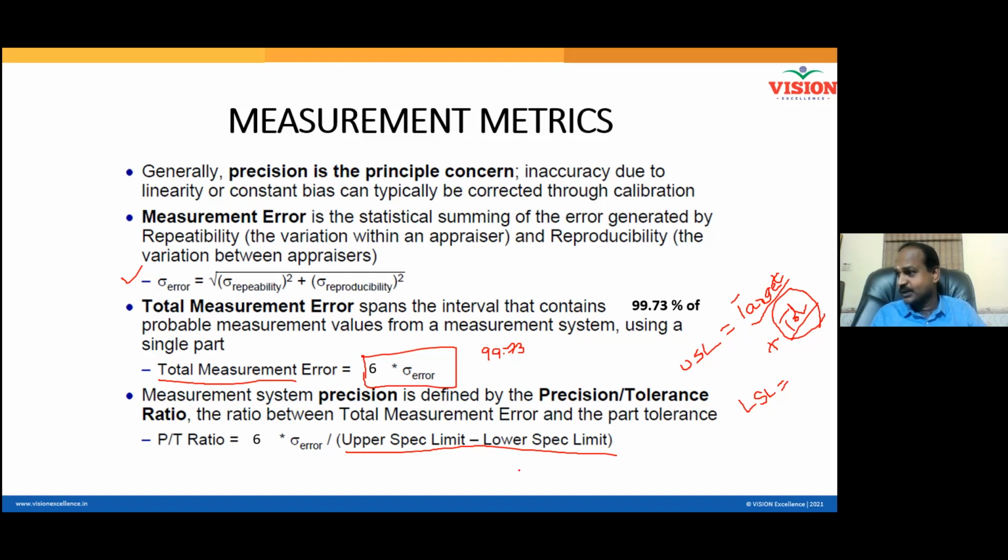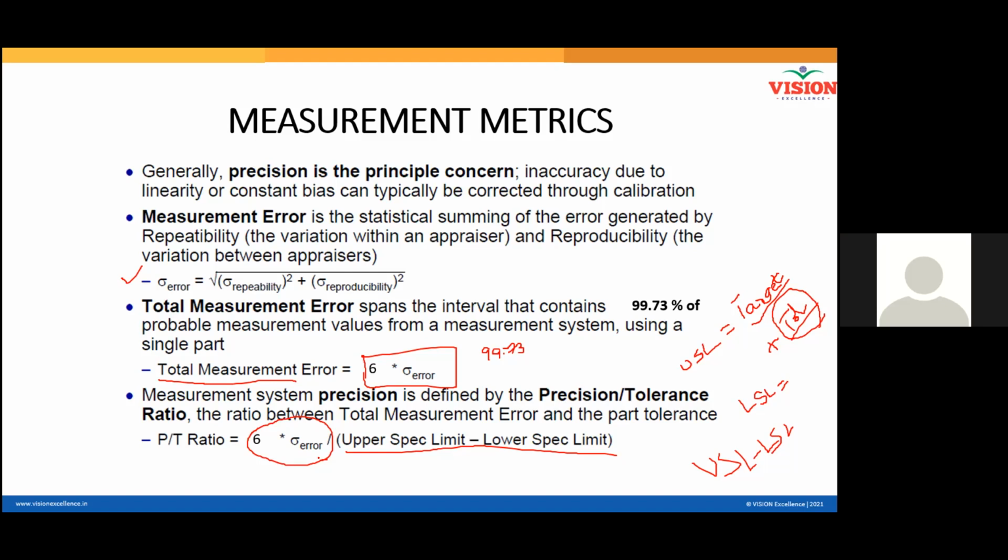Now you know what is USL, you know what is LSL. So USL minus LSL is called specification width. So with respect to the specification width, how much is the error? See, when I conduct an exam, you score 40 marks. I check immediately the denominator. 40 out of 100. Without the denominator, your mark has no meaning, isn't it? The total mark is 100 and you scored 40. So your mark is 40%. When you score 40 out of 50, what is your mark? 80%. So always the denominator is required.